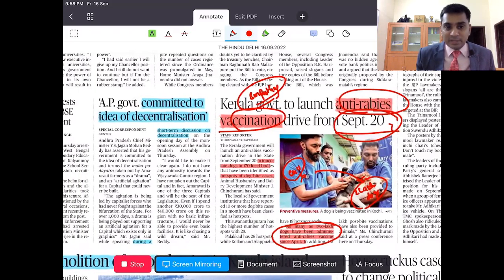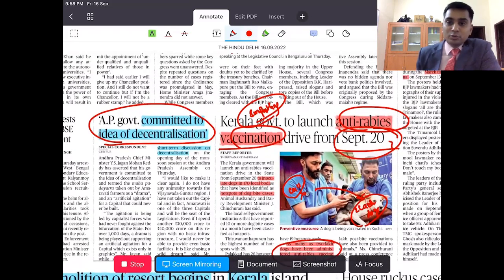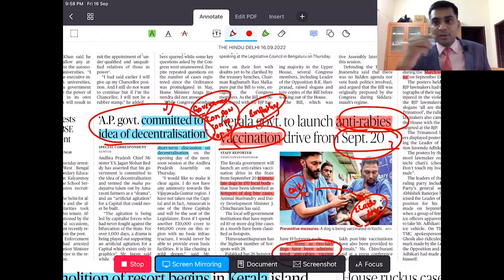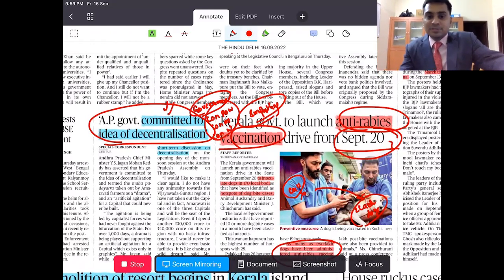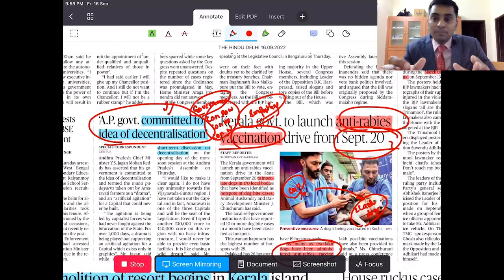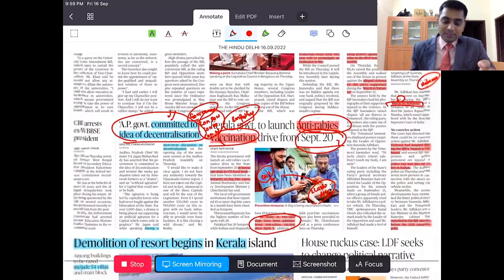Next, the Andhra Pradesh government is committed to the idea of decentralization. Now decentralization, where you can use this in governance, right? In order to have good governance, concentration of power, concentration of money, concentration of wealth should not be there. As a result, the Andhra Pradesh chief minister has discussed that they are going to decentralize the government. So you can use this in good governance examples.